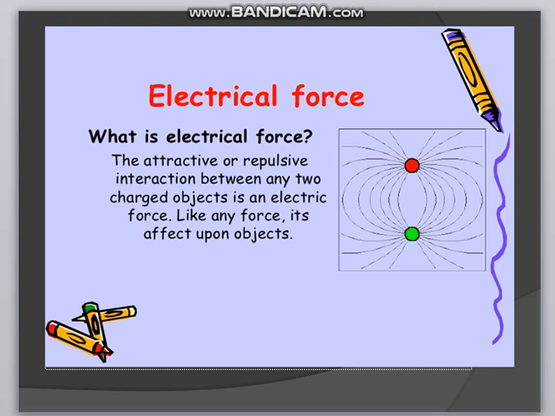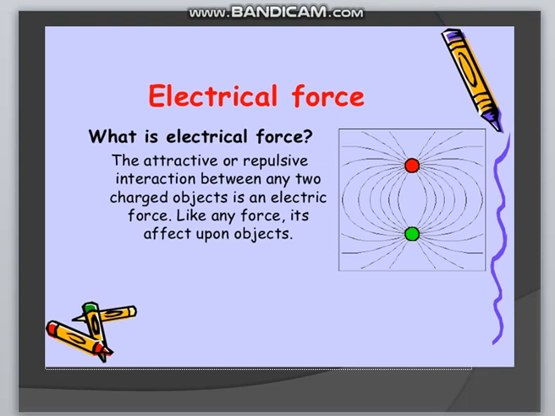The force exerted by a charged body on another charged body or uncharged body is called electrostatic force. If we bring a plastic comb close to a heap of small pieces of paper, nothing extraordinary happens. But if we rub a plastic comb several times in dry hair and bring it near a heap of small pieces of paper, they are attracted by the comb. So the comb and the papers are not in direct contact, but still a force of attraction works there. This is because on rubbing, the comb gets charged.